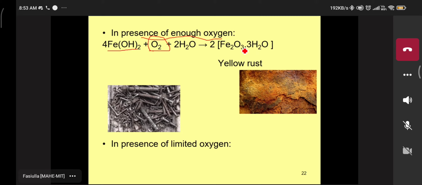Please listen here, Fe2O3. The Fe2O3 shows on the surface of the metal as a yellowish color. Please see this one. You can observe that generally in your home also. This yellowish color means excess oxygen is there, and then the Fe2+ ion once again starts corrosion. The yellowish color on the surface of the metal indicates it contains Fe2O3.